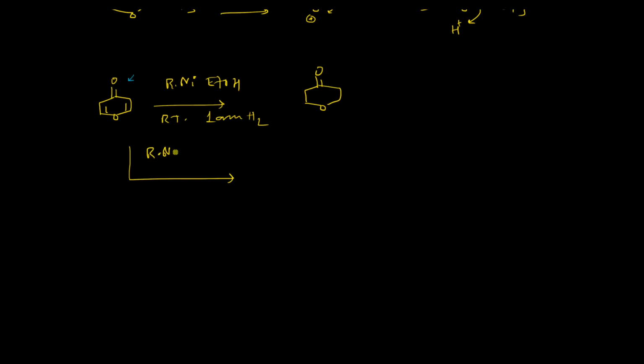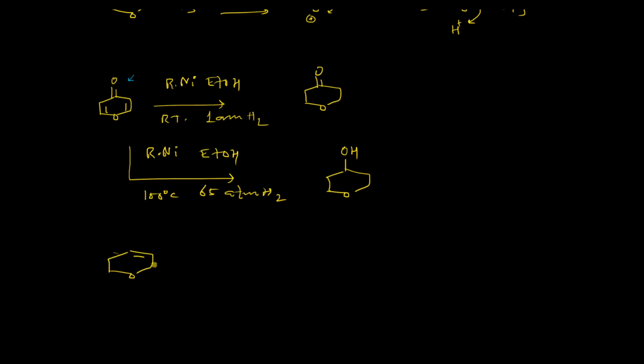And if you increase the temperature, obviously the carbonyl functional group will also be hydrogenated. So at increased temperature and pressure, all these three functional groups are reduced.